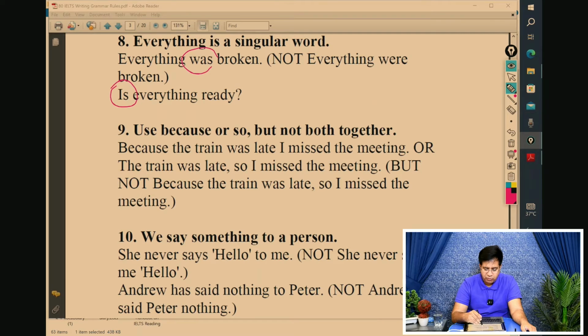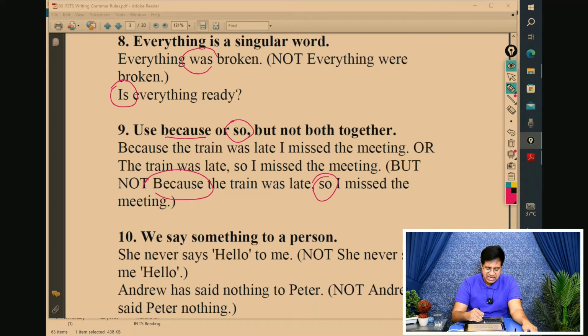Use because or so, but not both together. Either you can use because or you can use so. Because the train was late, I missed the meeting. Or the train was late, so I missed the meeting. But not because the train was late, so I missed the meeting. Okay? So and because should not come together. Because the train was late, I missed the meeting. Or the train was late, so I missed the meeting.